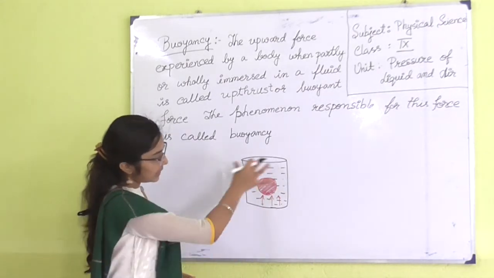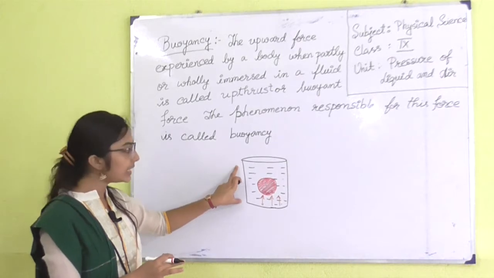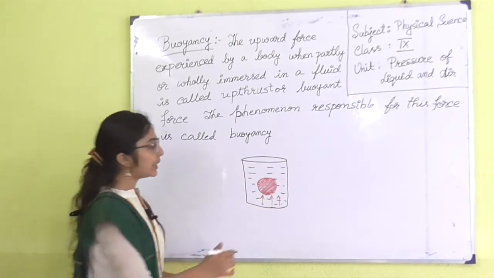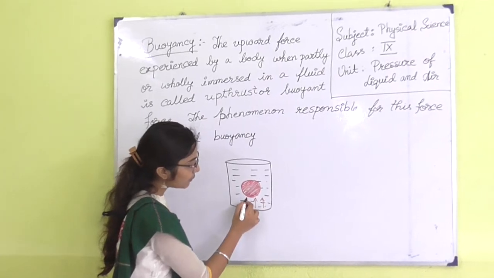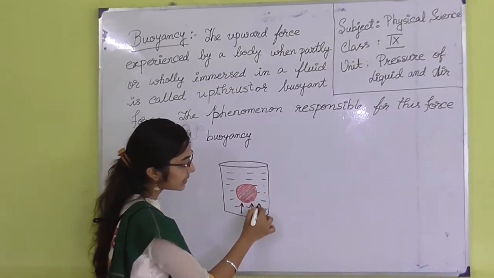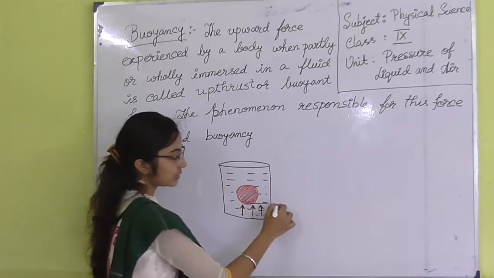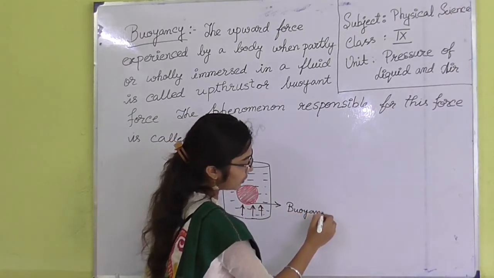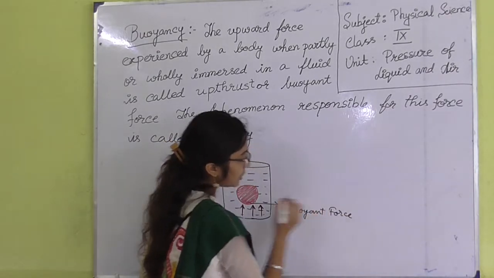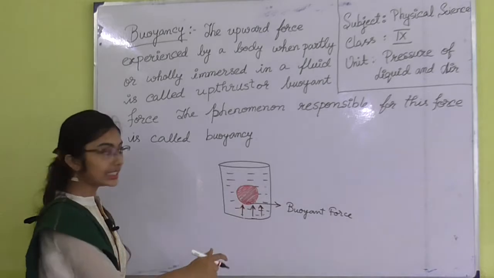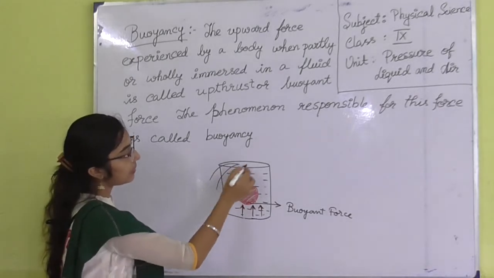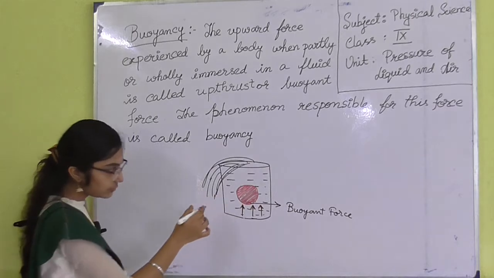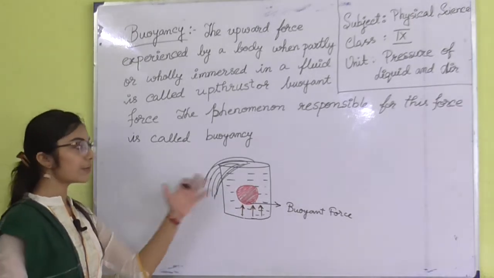This glass was full of liquid, and this is my lemon which I was pushing into it. That's why an upward force is generated, that is known as buoyant force. When I push the whole lemon into the glass, some amount of liquid overflows from the glass.